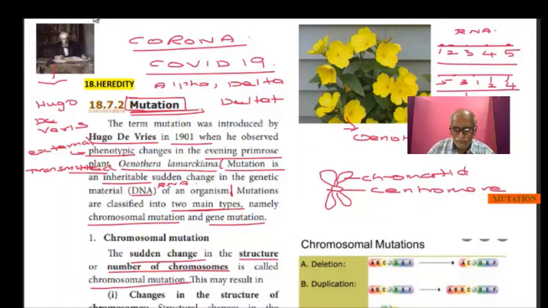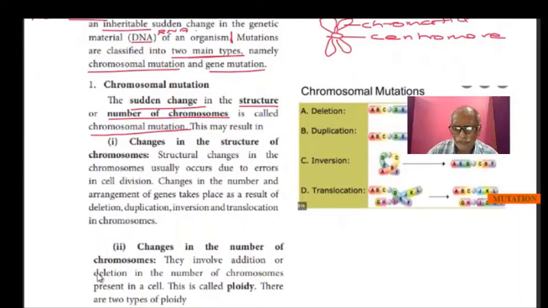On the basis of change in the structure of chromosome, normally we see that it is in the form of deletion, duplication, inversion, translocation in chromosomes.